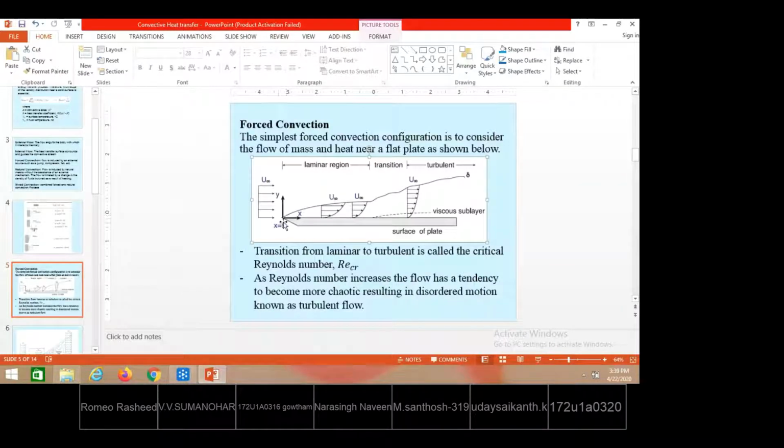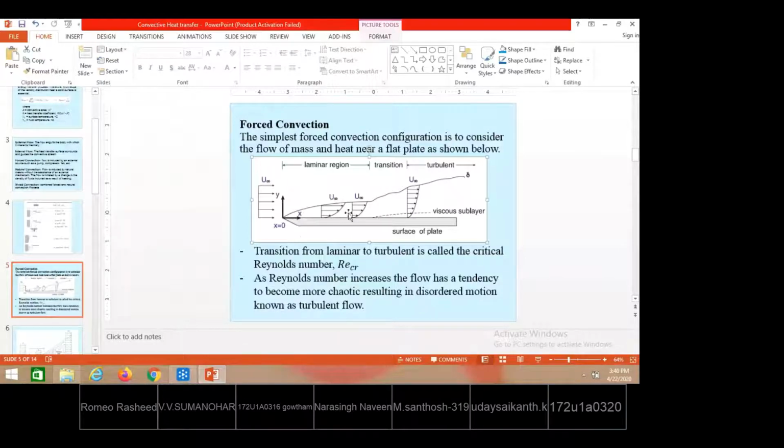Then, it is allowed to enter onto the plate at some temperature Tw. How does the flow behave? In a small region close to the plate, the behavior of the fluid will be different. Above this line, the fluid behavior will be different. Below this line, between the line and the plate, the fluid behavior will be different.